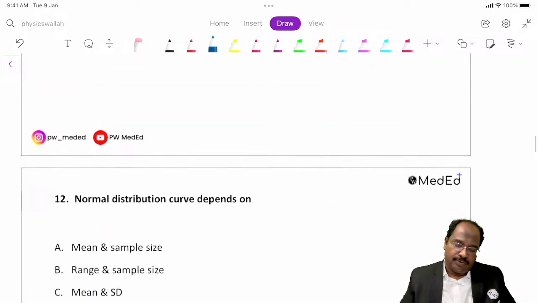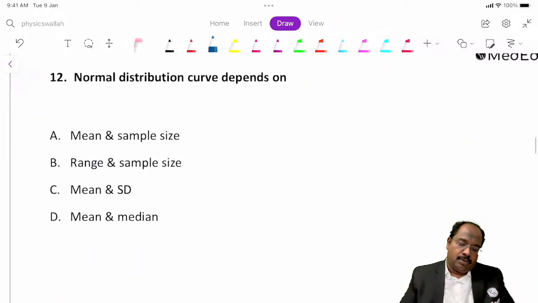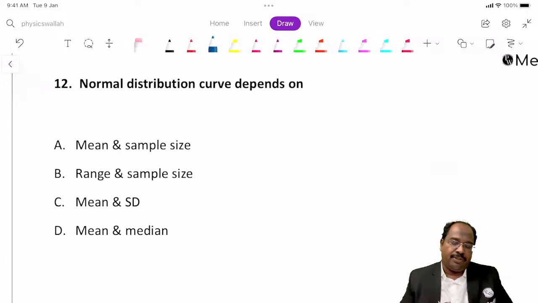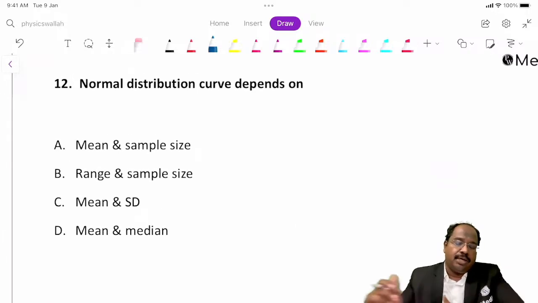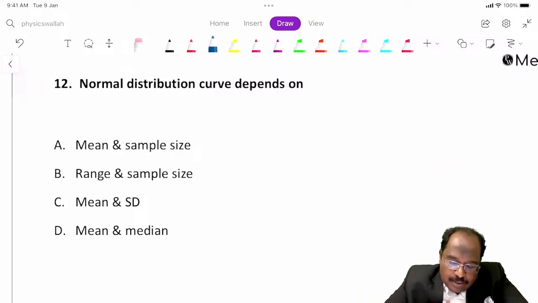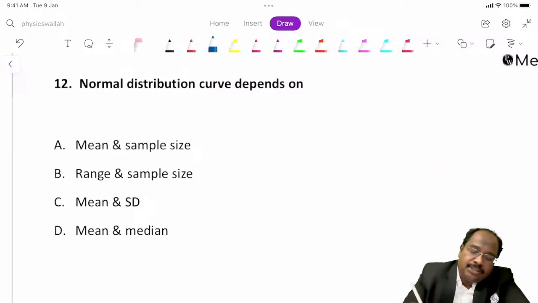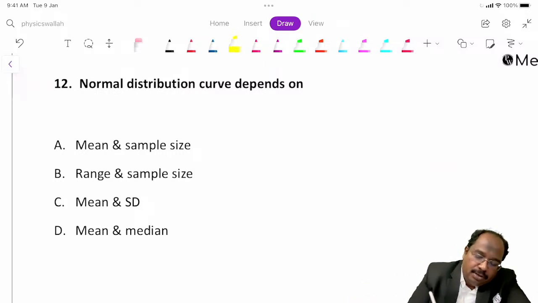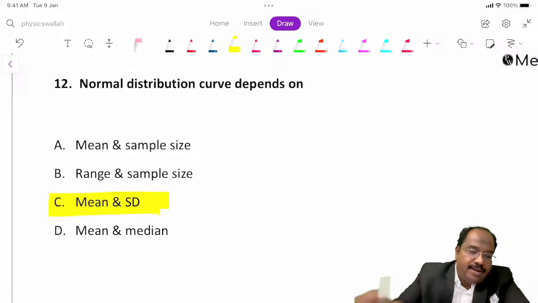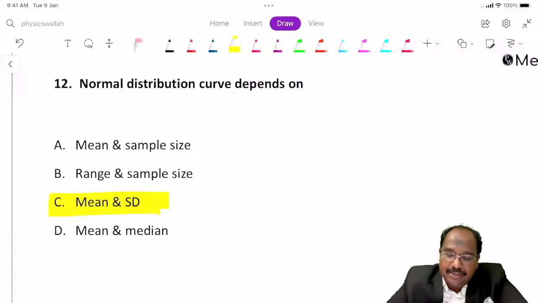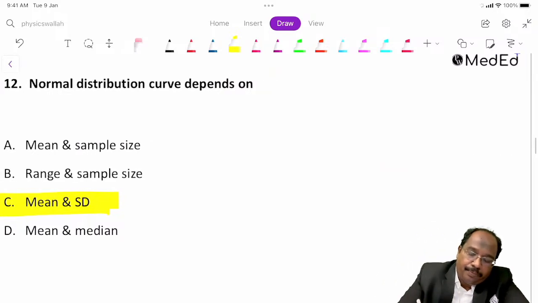Next, we'll go to the next question. Last time also we had a question: the normal distribution curve depends on what? It depends on mean and standard deviation. Okay, this is a normal distribution curve. Let us assume it's like this.